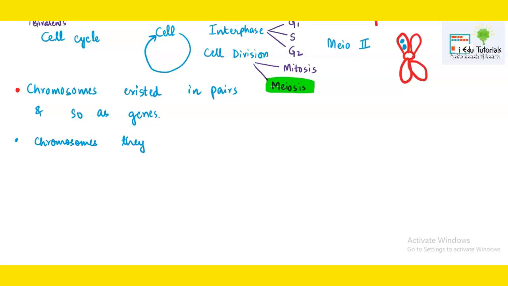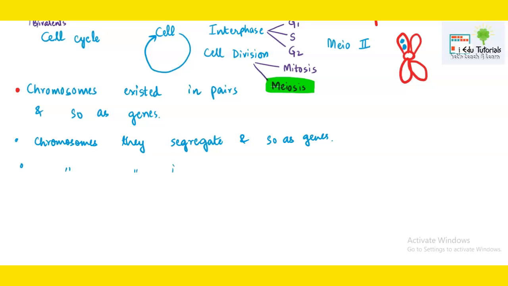We have just seen in the NCERT illustration, we have interpreted that chromosomes are segregating, they are getting separated from each other in different divisions. Like in meiosis 1, homologous chromosomes got separated. In meiosis 2, centromeric division happened, because of which chromatids got separated. So chromosomes segregate, and so do genes.